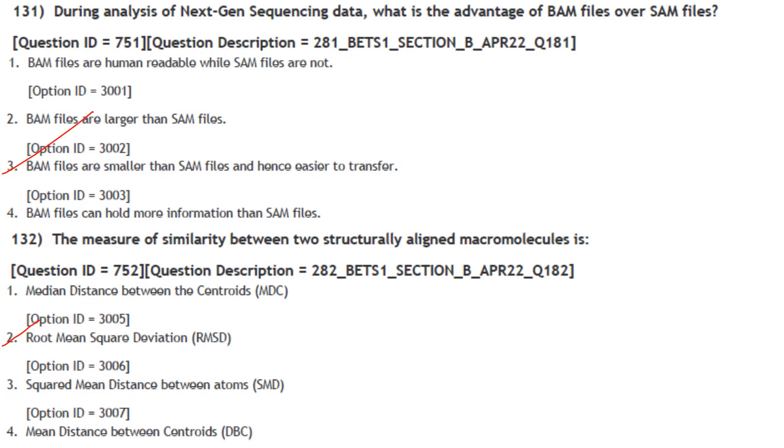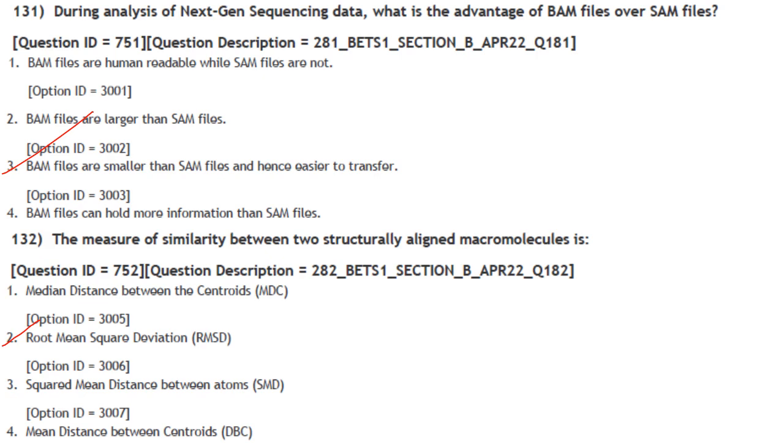BAM files are in binary file format, which is not readable by humans. So BAM files are human readable while SAM files are not? It is SAM files that are human readable and not BAM files. Then BAM files are larger than SAM files? BAM files are not larger, they are smaller than SAM files. Then BAM files are smaller than SAM files, hence easier to transfer. That is correct. So the answer will be option 3.